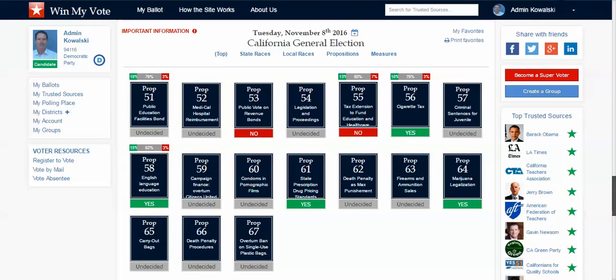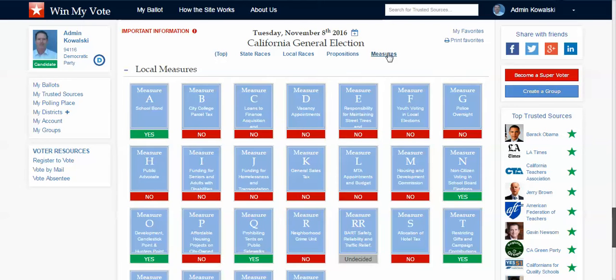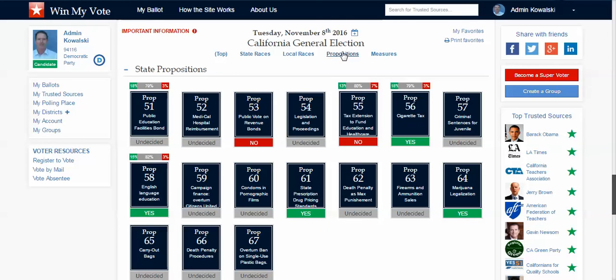So having these yeses and nos on my ballot so that I can go through them and indicate which way I want to vote is invaluable for me. Being in San Francisco, California, we had 17 propositions and 25 or 26 measures. So you can see it became overwhelming just to keep track of things. So on this one I can say, okay, good, I'm voting no on that one.